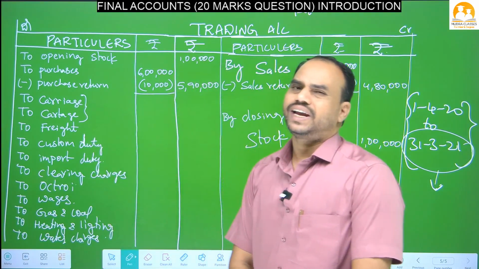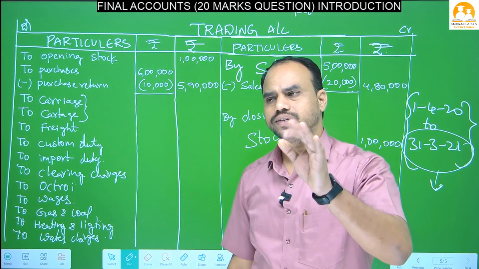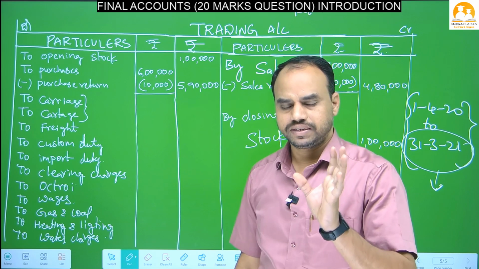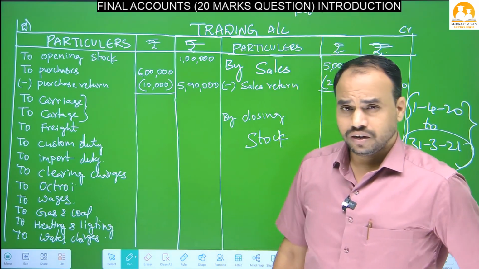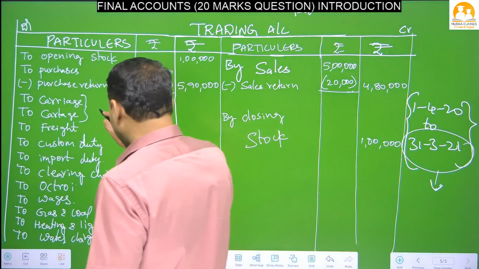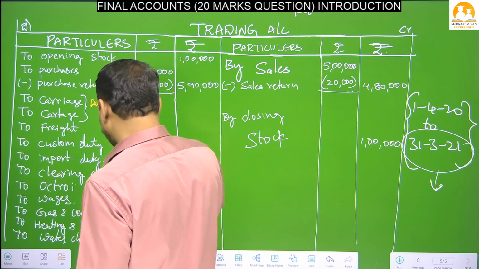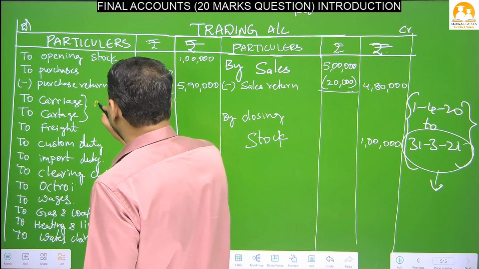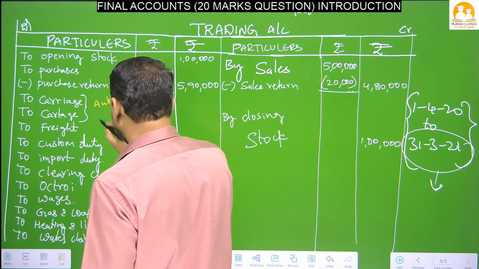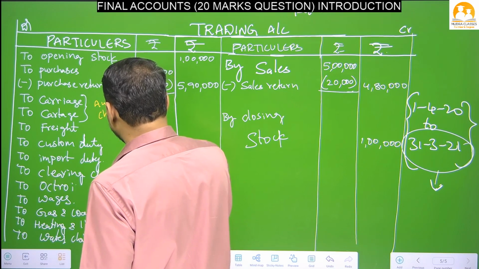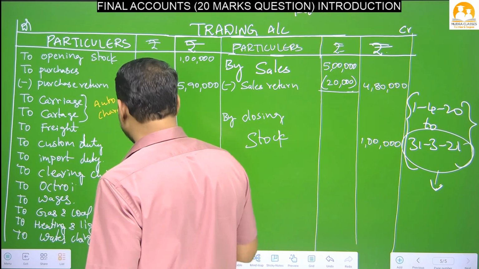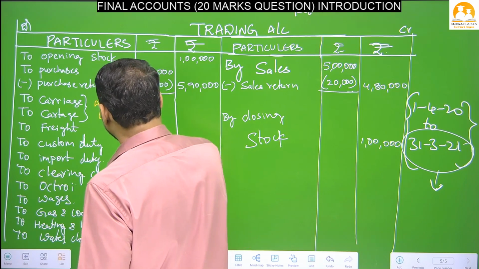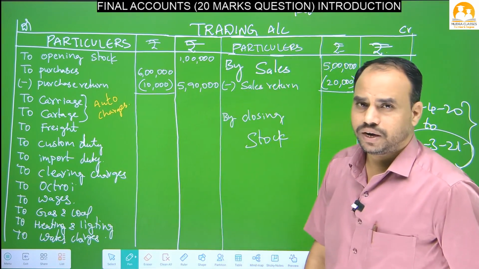What is the meaning of carriage and cartage? Carriage and cartage both have the same meaning, that is transport charges. Simply, you can write it as auto charges. These are the transport charges. So carriage or cartage means nothing but auto charges.